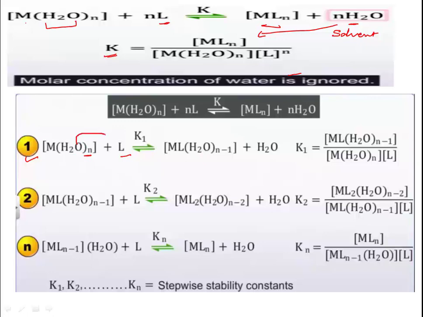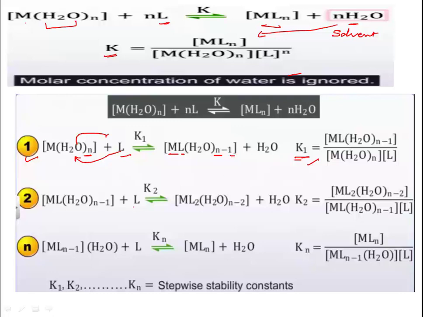So we get ML(H2O)n minus 1 plus one water molecule released. Now the stability constant K1 will be, again the water is in excess, so we are not taking its concentration into consideration. This is K1, the stability constant for the first step.